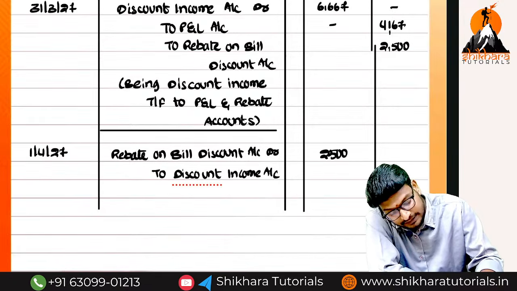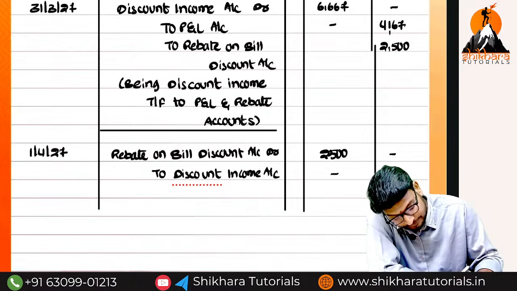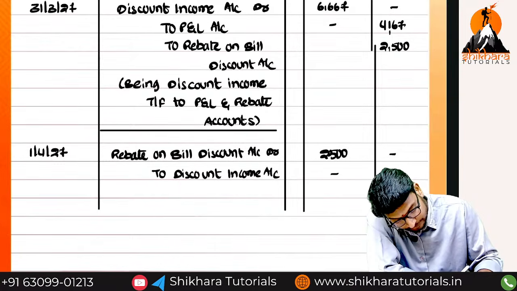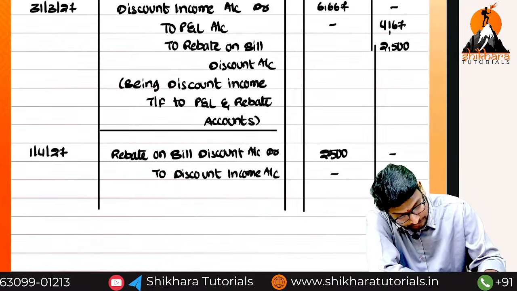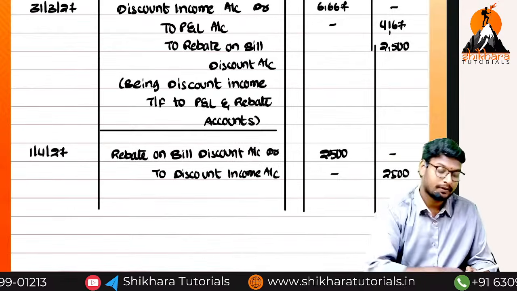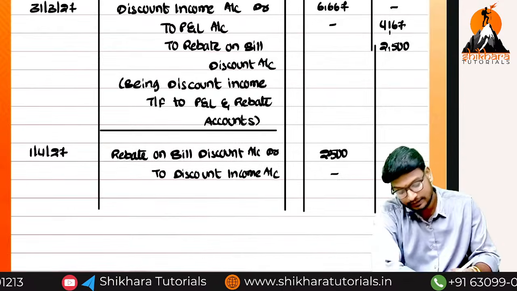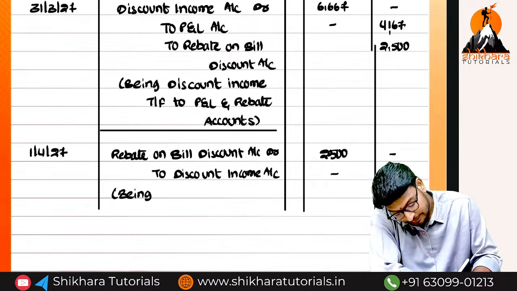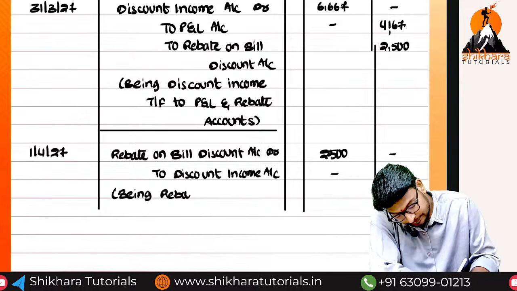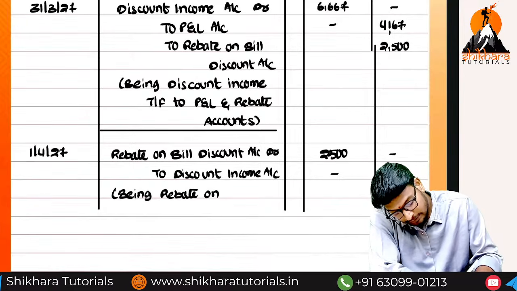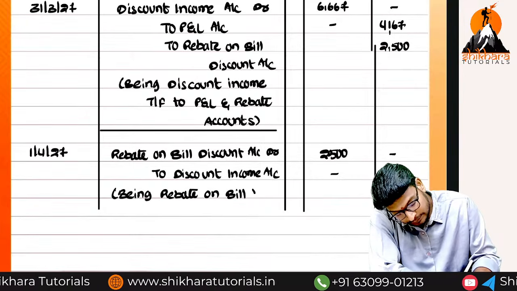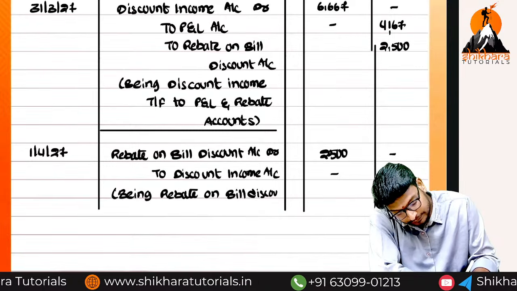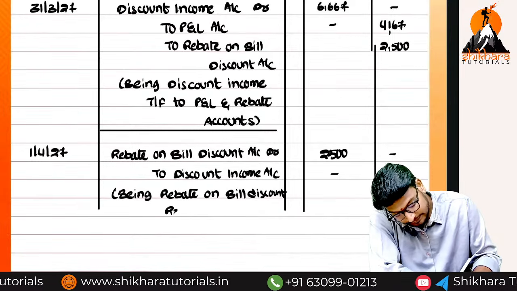Only 2,500. Guys, are you understanding, ma? So what is the narration? Being rebate on bill discount reversed.